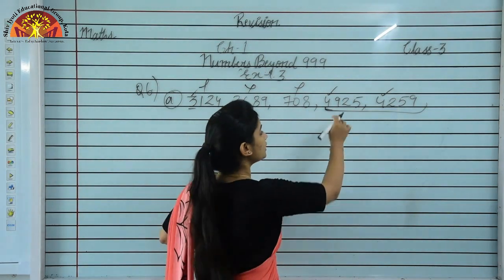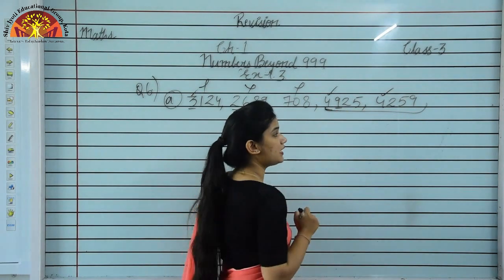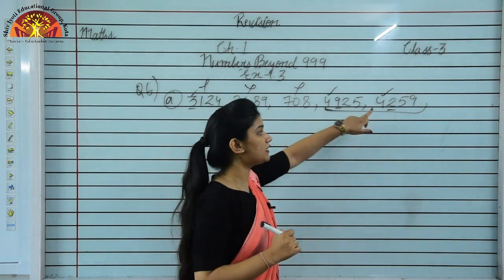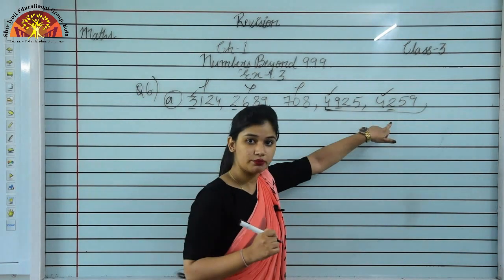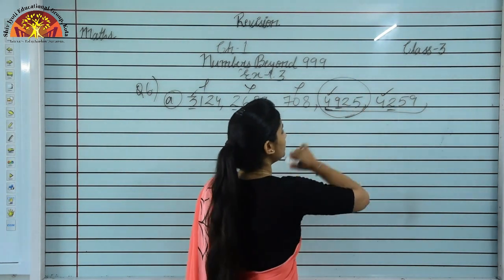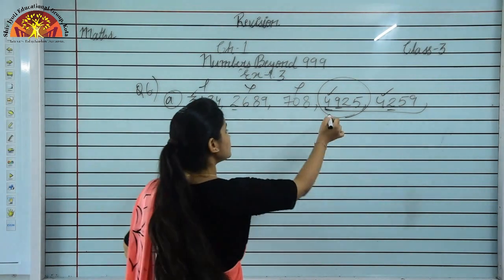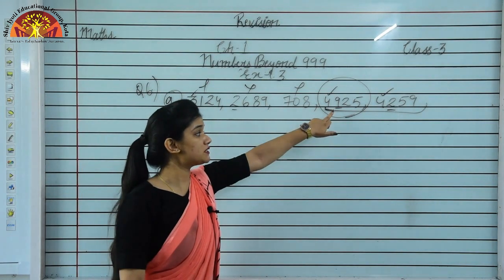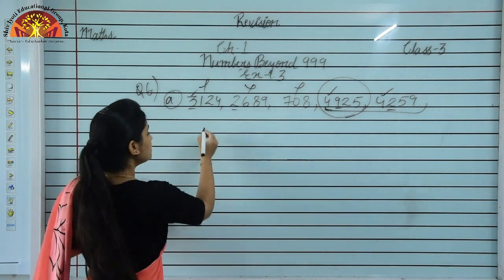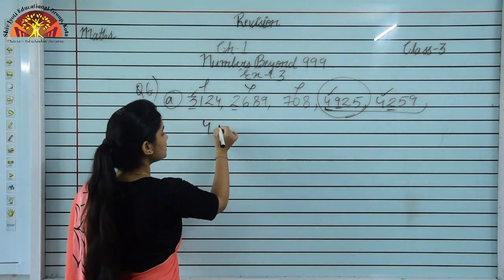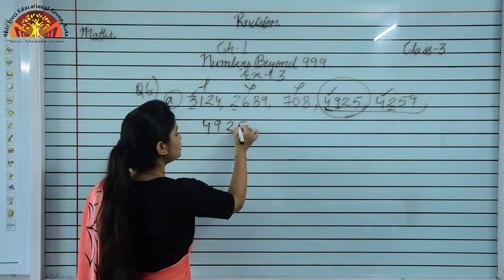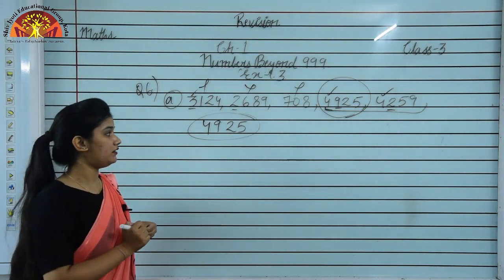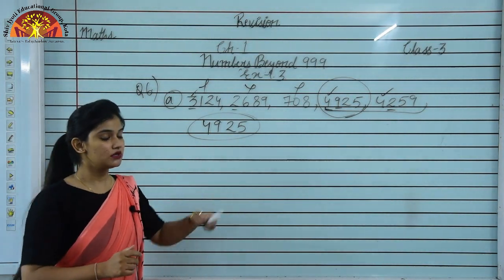Now we have to move at the hundreds place. 9 and here we can see 2. So students, 9 is greater than 2. 9 क्या है, 2 से बड़ा है. So this number will be greater than this number, and this is the largest number among these numbers. इन सारे numbers में ये number क्या हो जाएगा, सबसे बड़ा. So what is the largest number? The largest number is 4925. So students, in this way you can choose and write the largest number from the given numbers.